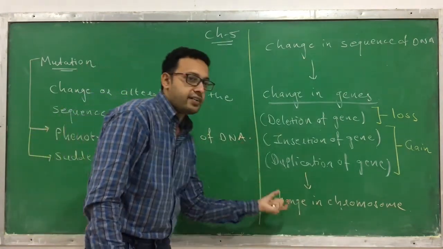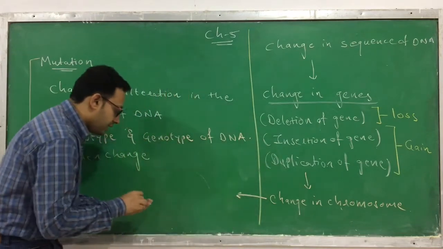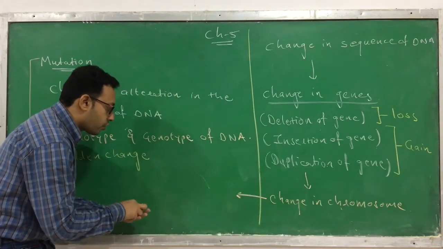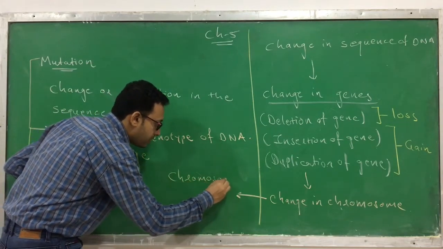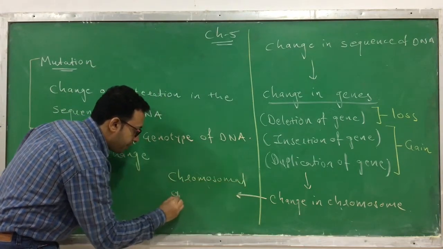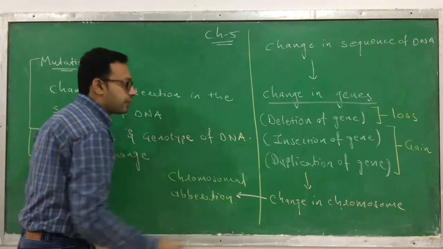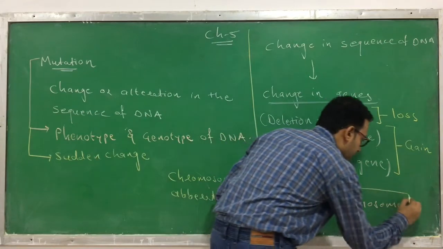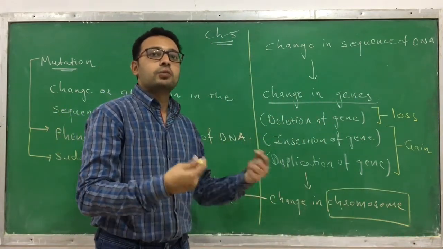Such kind of change which happens in a mutation is called chromosomal aberration, because ultimately the change occurs in the chromosome, so that's why we call it chromosomal aberration.